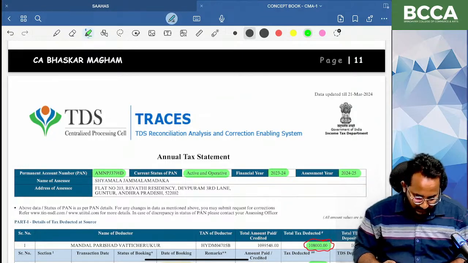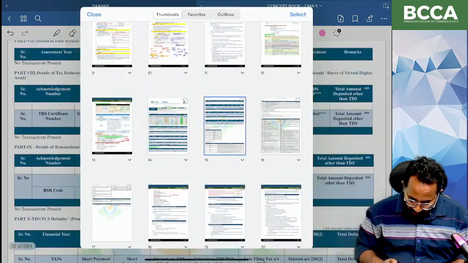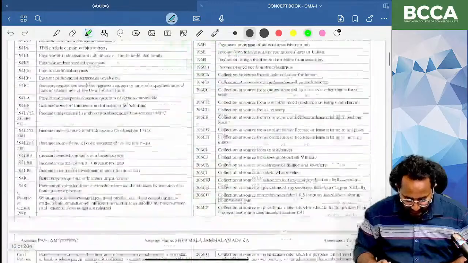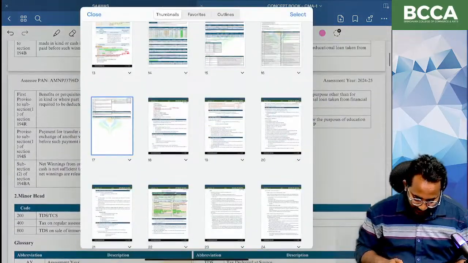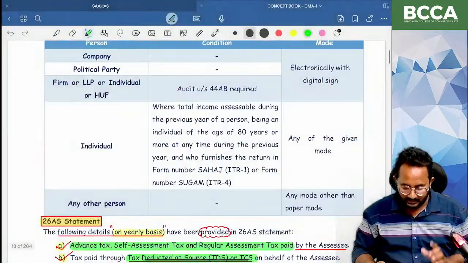Okay. So this is over. Normally, if she does business or any other thing, automatically all other details will also be placed in the 26AS only. Next one more thing.